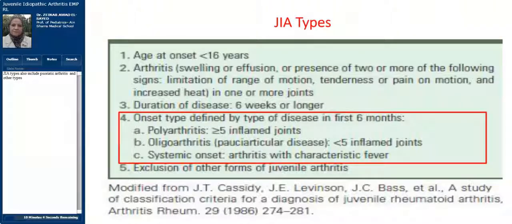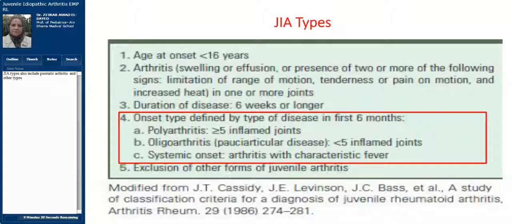I quoted this table to you from the textbook of pediatric rheumatology, and it indicates the criteria that I have just mentioned, but in addition, I want to show you here the types of juvenile idiopathic arthritis. These types are defined by the picture of the disease in the first 6 months. If the number of affected joints is 5 joints or more, then this is polyarticular juvenile idiopathic arthritis. If the arthritis affects up to 4 joints, then this is the oligoarticular or the polyarticular type.